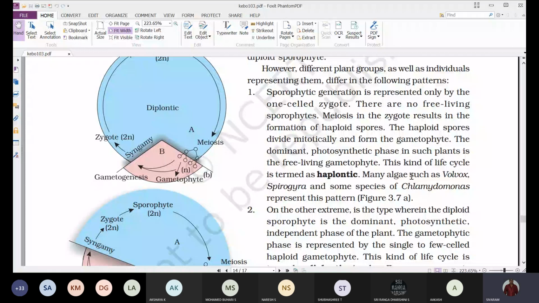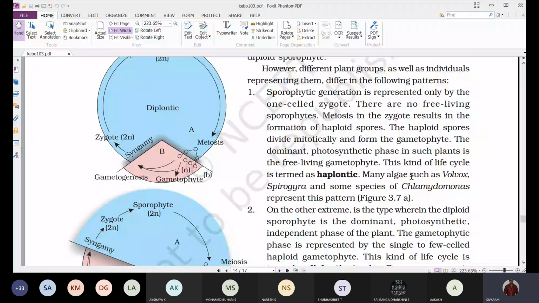So whatever stage we observe with reference to algae, that is the gametophyte. We observe Chlamydomonas, Spirogyra, Ulothrix, and Volvox. All these represent the gametophyte stage and they are haploid.